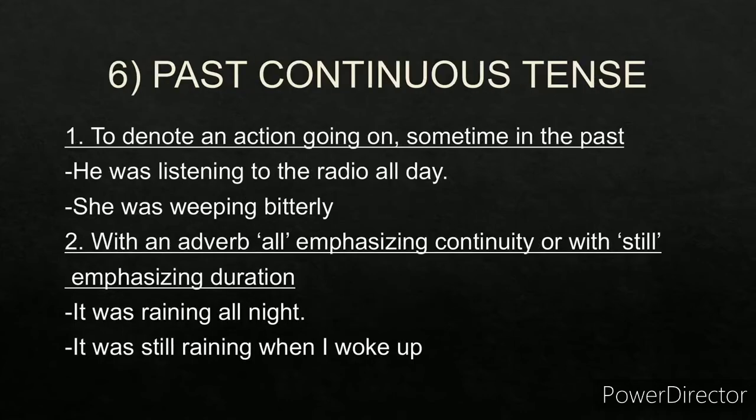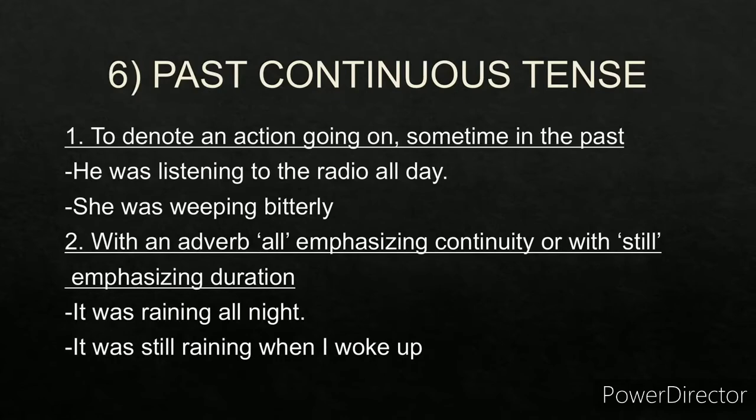Sixth one is the past continuous tense. Now what you write here, past, so was or were plus ing. Was or were plus ing. It is used to denote an action going on sometime in the past. He was listening to the radio all day. So was plus ing, listening, ing. So it's an example of past continuous tense. She was weeping bitterly. Was weeping.